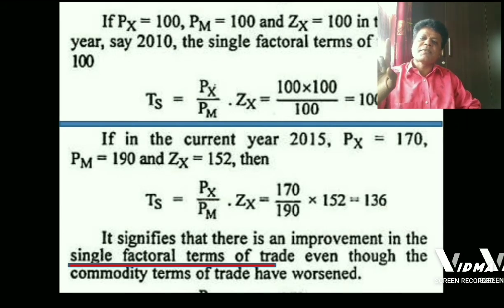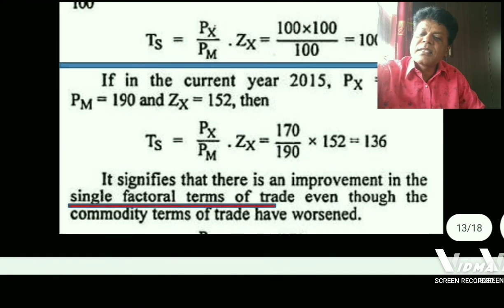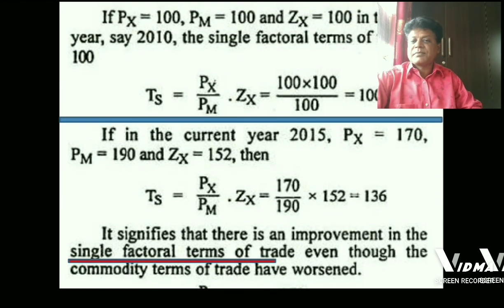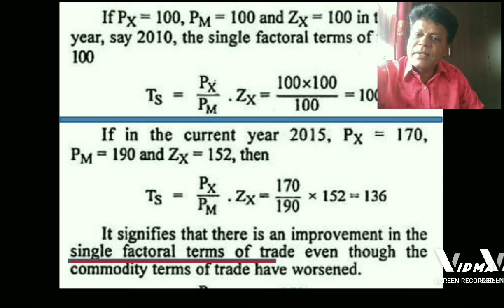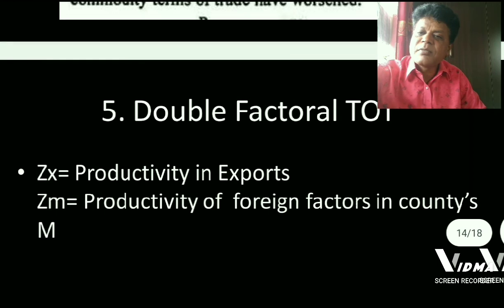Single factorial terms of trade can be favorable even when the commodity terms of trade are unfavorable and vice versa. So this is all about single factorial terms of trade and income terms of trade. In our next slide, we find double factorial terms of trade.